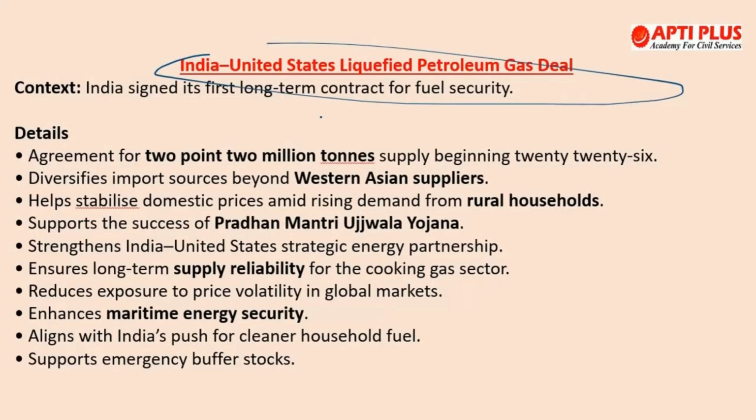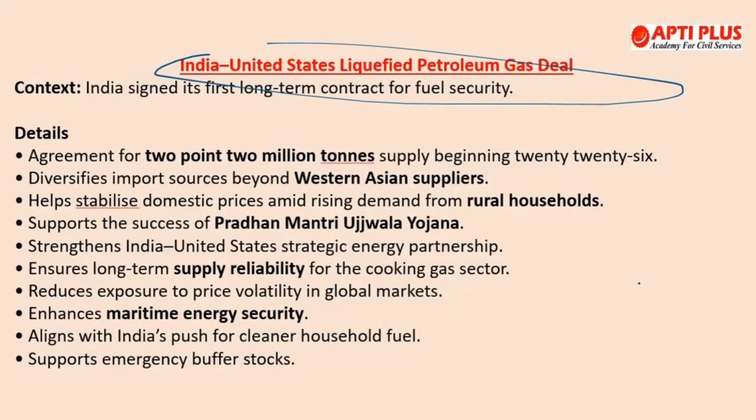Next is the India-United States liquefied petroleum gas deal. Recently India signed its first formal long-term LPG import contract with the US, and we are trying to source 2.2 million tons in 2026. This would be a historic step, of course because of the arm twisting by America, that we are going ahead with this. Basically we want to diversify our LPG supply beyond West Asia. This will strengthen the India-US energy partnership also, and it will improve energy security and reduce trade imbalances.